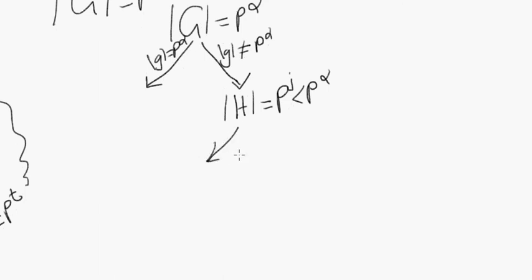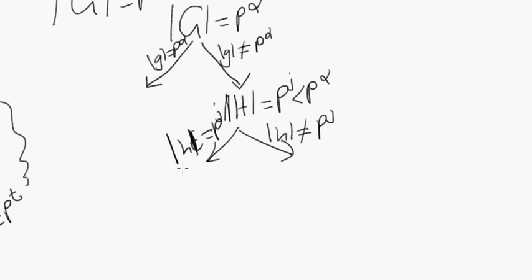Either there is some little h in H whose order equals p to the j, or there isn't. If there is an element whose order equals p to the j, can't we say that H has a subgroup of order p? And if H has a subgroup of order p, right, so here, can't we say that we're done at this point?